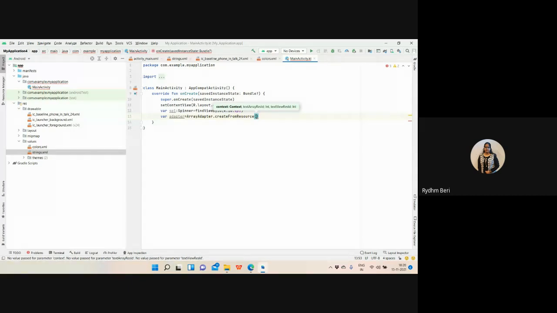So I want to access the resource from R.array.countries.